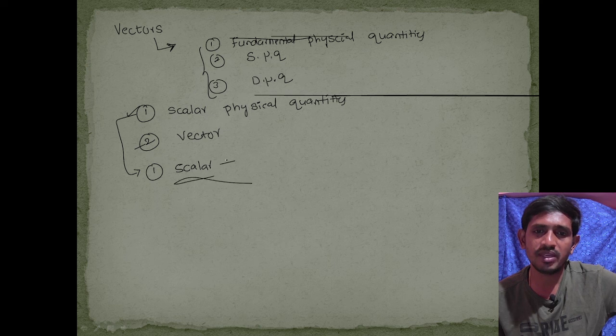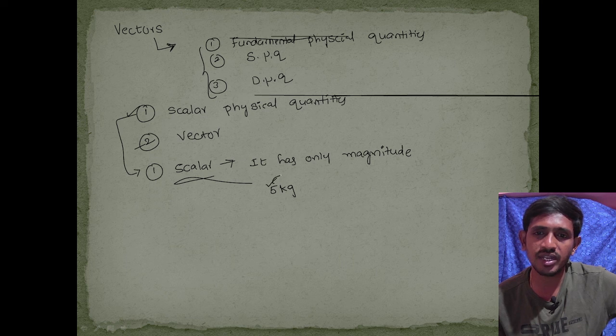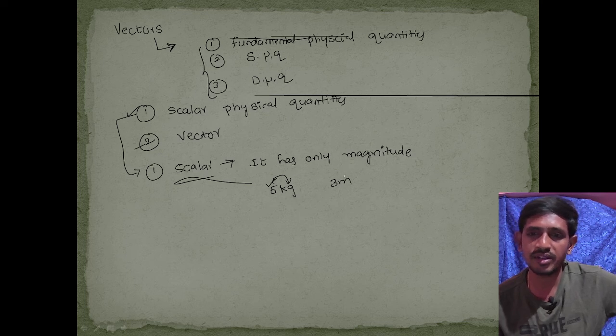A scalar physical quantity has only magnitude. What do we mean by magnitude? Magnitude is nothing but how much the quantity is. For example, 5 kg: any number with its unit is called the magnitude. If you write 3 meters of length, meter is the unit of length and 3 is the numerical value, how many times that unit. So 3 meters is the magnitude of the length.